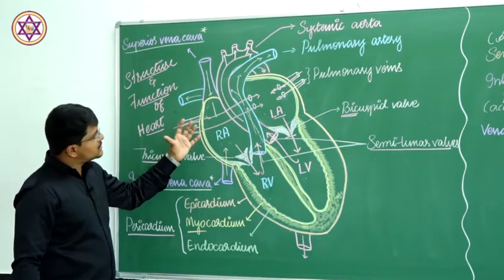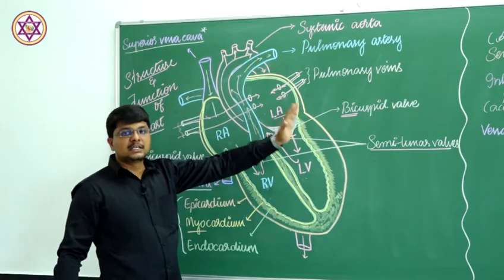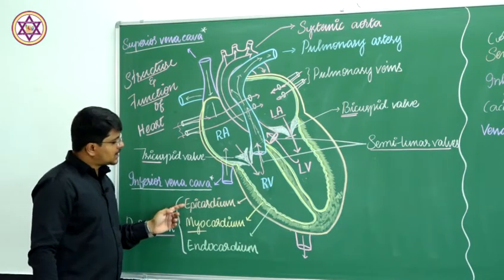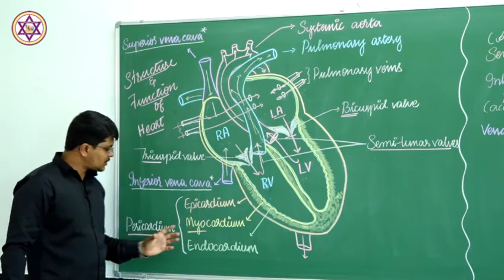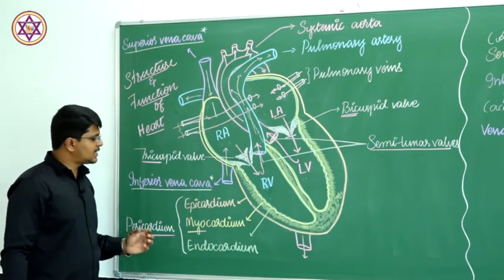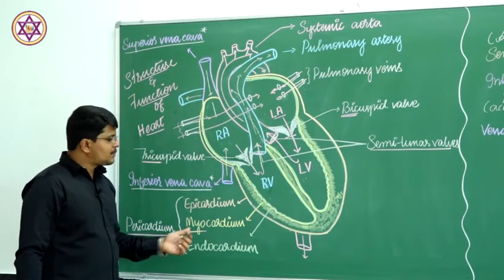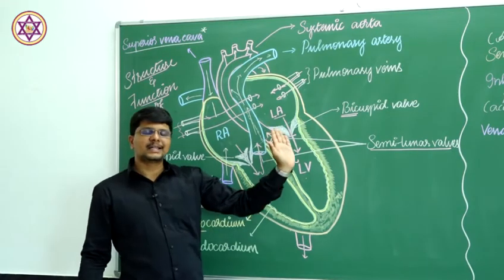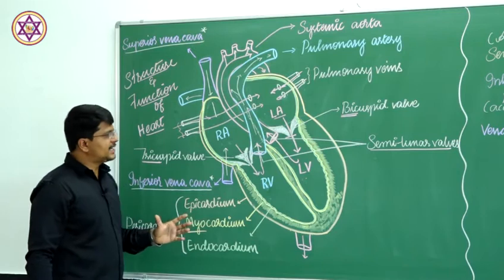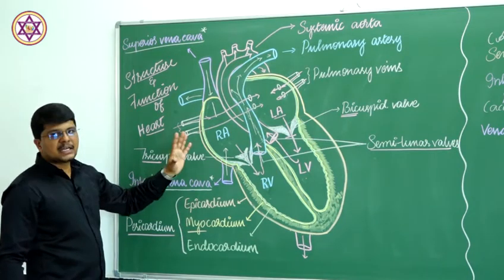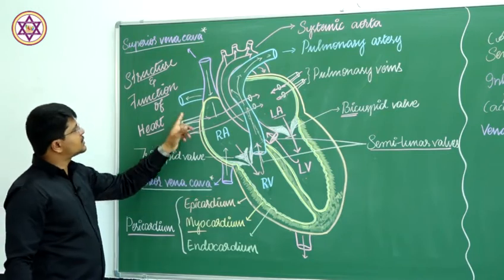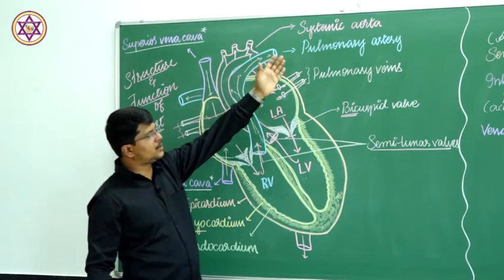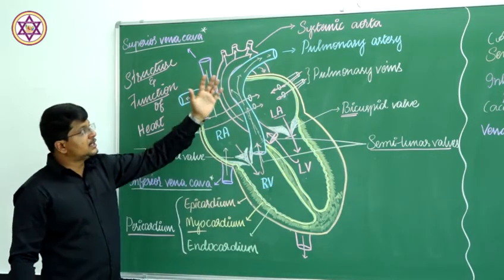This is about the structure of the heart. It is a muscular structure guarded by three layers, epicardium, myocardium and endocardium, together called pericardium. The heart is present in the pericardial fluid, and the thickness of the myocardium varies with the auricle and the ventricle, and even between the right ventricle and left ventricle, depending on the pressure needed. And the blood vessels which carry blood are the caval system, the superior and inferior vena cava, pulmonary veins, pulmonary arteries, systemic aorta and the cuspid system. This is about the structure.